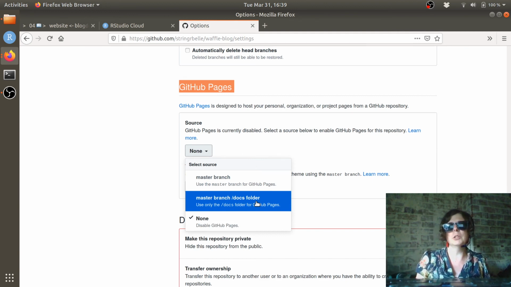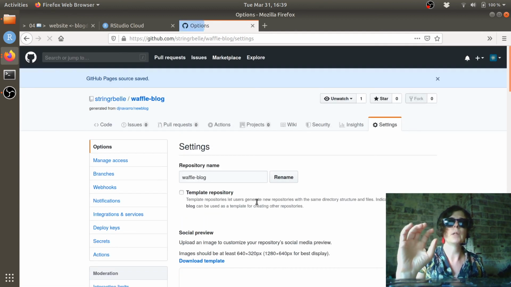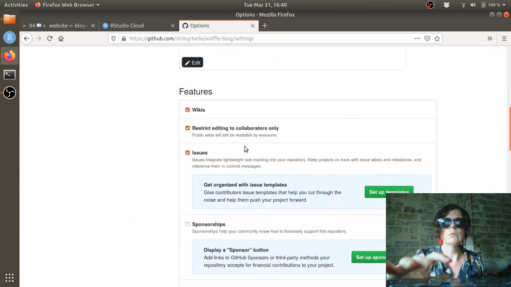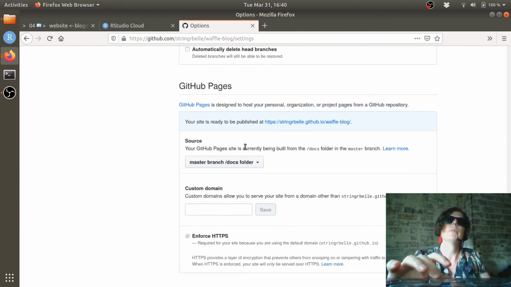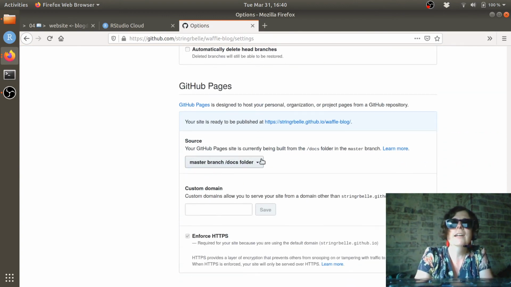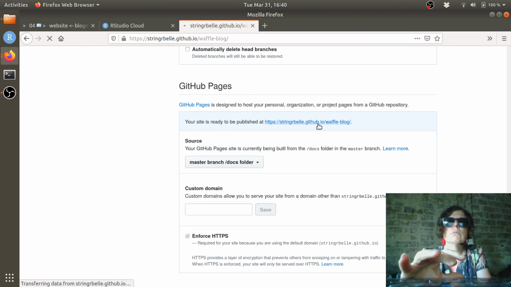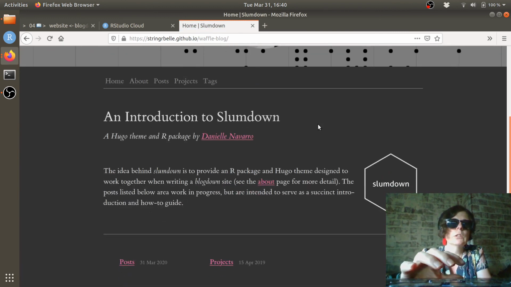Because I set up the blog so that docs is where the website lives within my repository, all I have to do is push this little button here, wait for the page to refresh, and if we scroll back down again, where are we going? Aha! Your site is ready to be published at https://stringerbell.github.io/waffleblog.